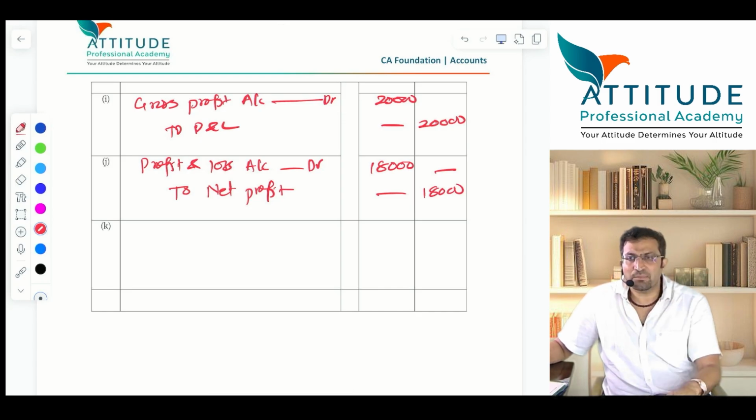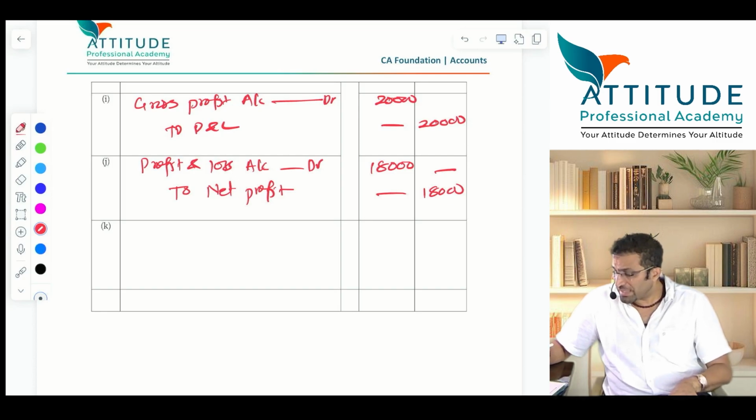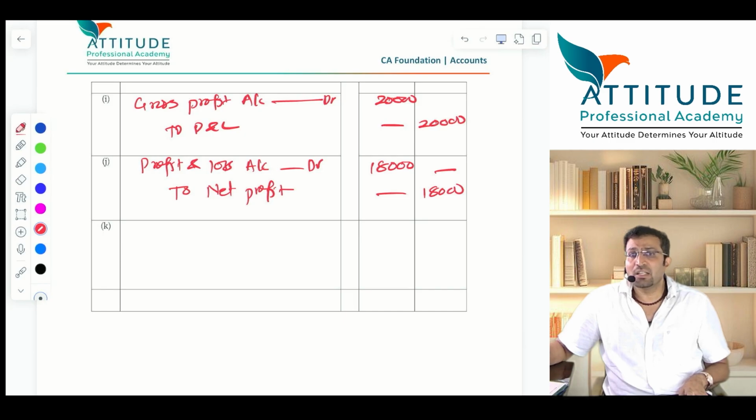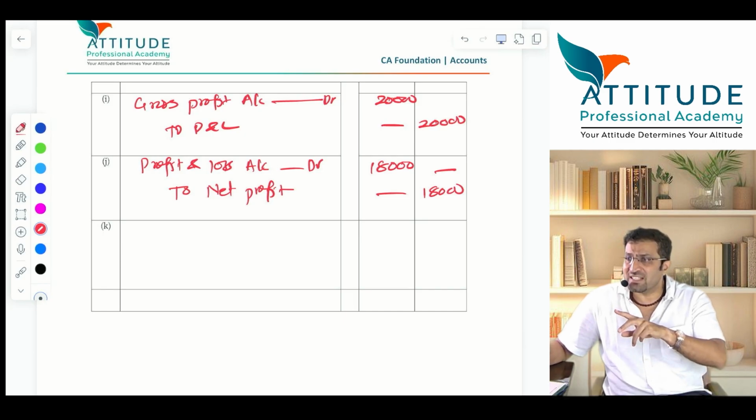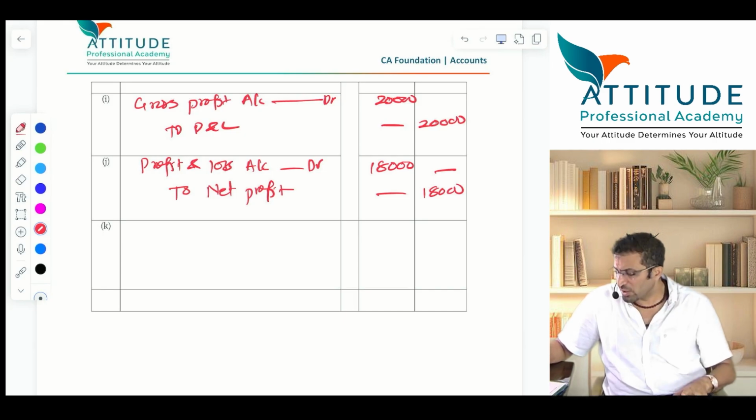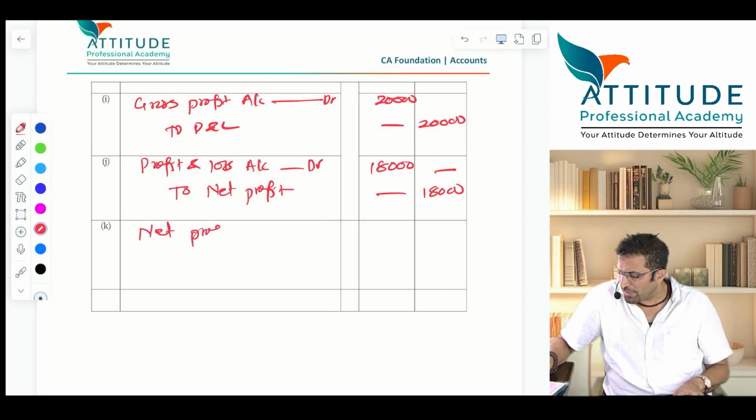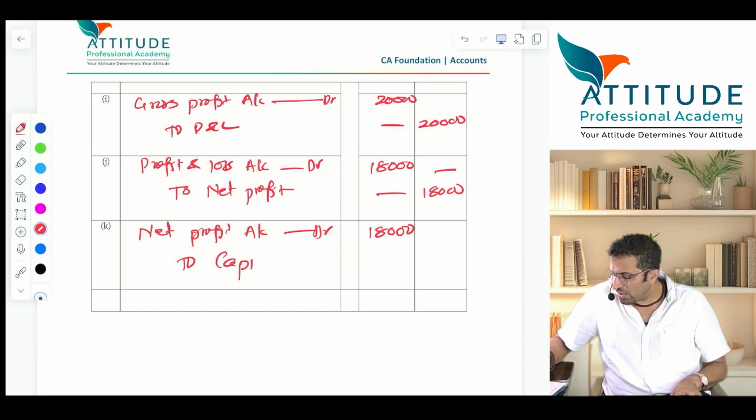That entry I have already done in P&L. Now P&L account is also closed, but net profit account is opened. Net profit, who is going to enjoy? Owner, and owner's balance is represented by capital account. Now transfer it. Very good. Net profit account debit, how much? 18,000 to capital account.